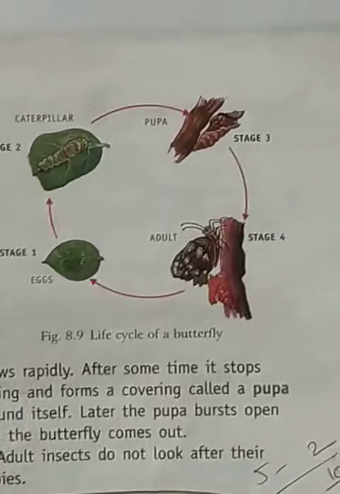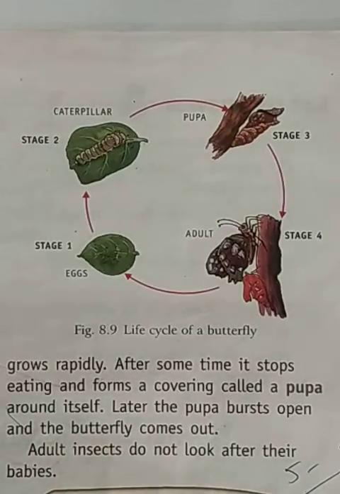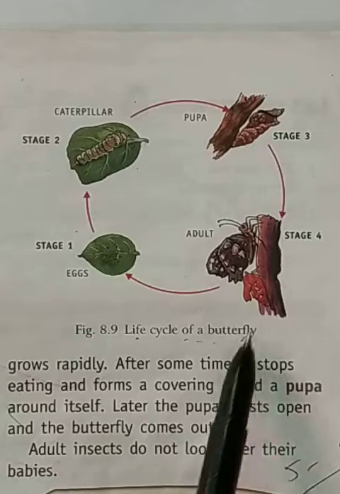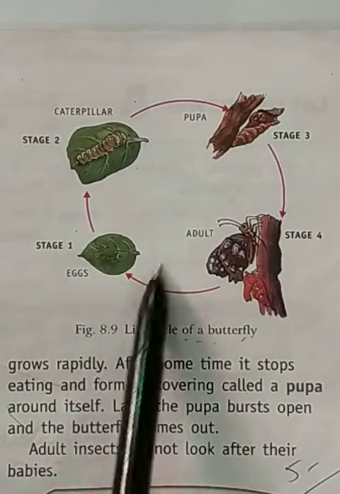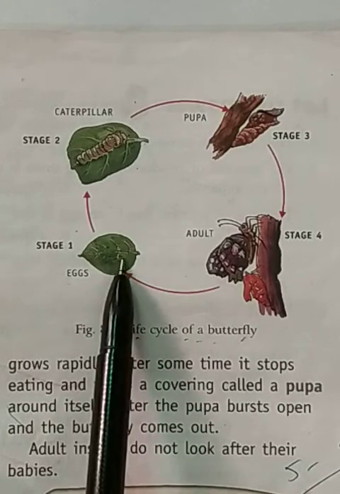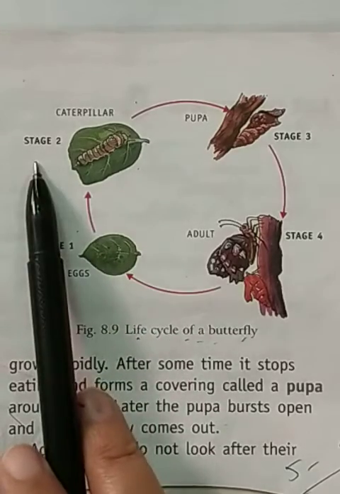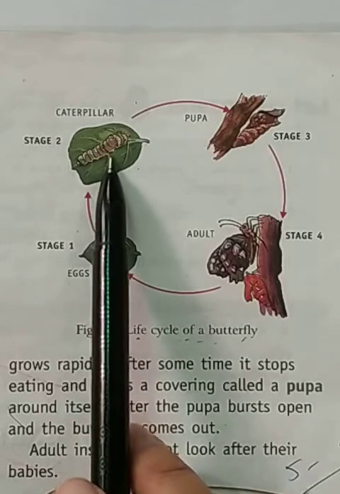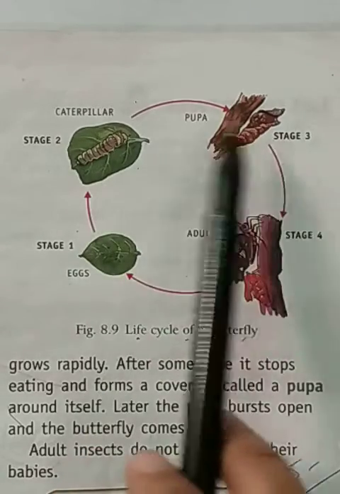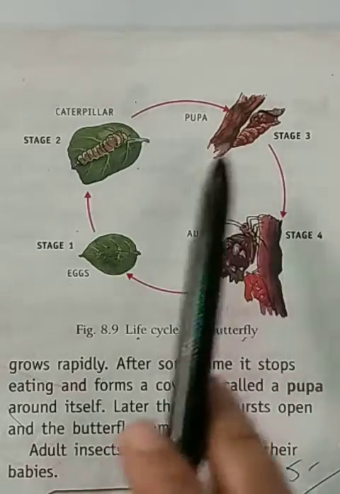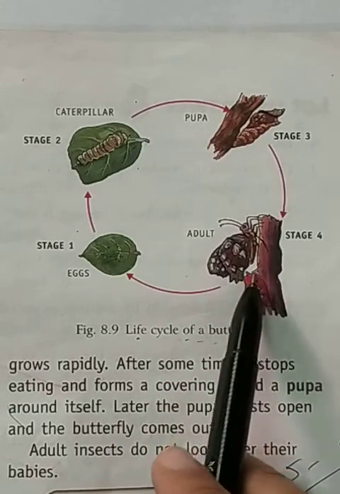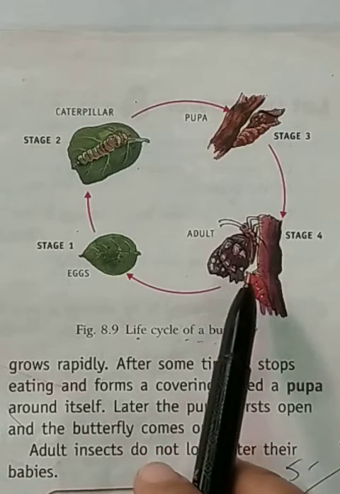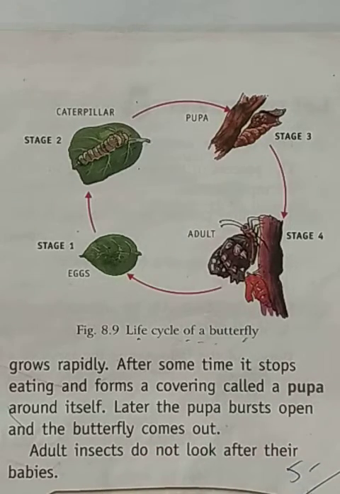I will show you the diagram which is given in your book. Wait for some time. Yes. So this is the diagram of the life cycle of a butterfly. Starting from stage 1, eggs are laid on the leaves. In stage 2 it is converted into a caterpillar. This is the structure of the caterpillar. In stage 3 it is converted into a pupa, and in the fourth stage it is an adult butterfly. So this is the life cycle of the butterfly.